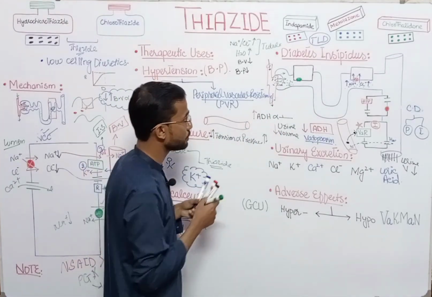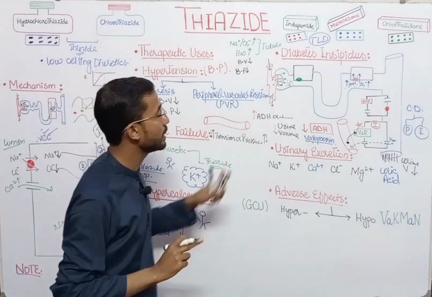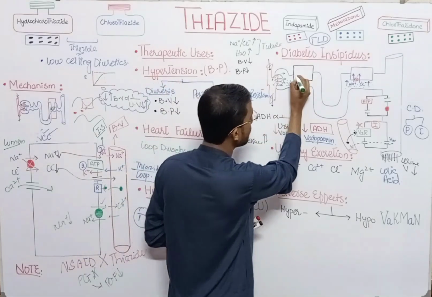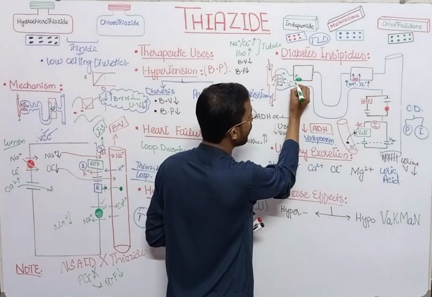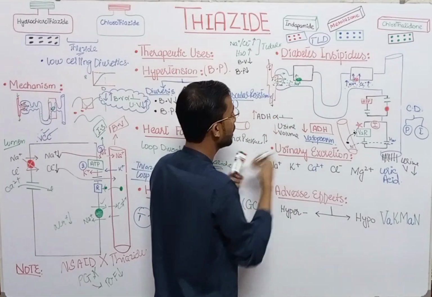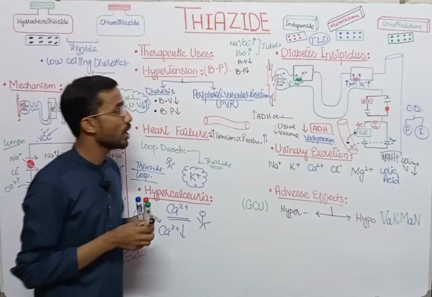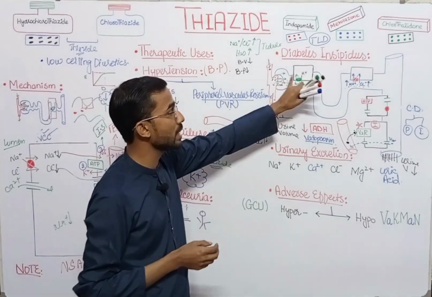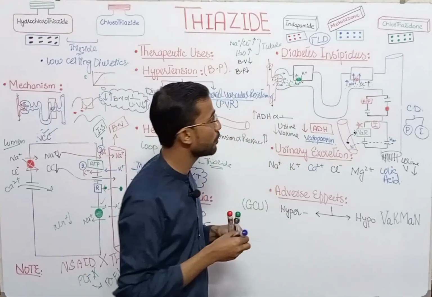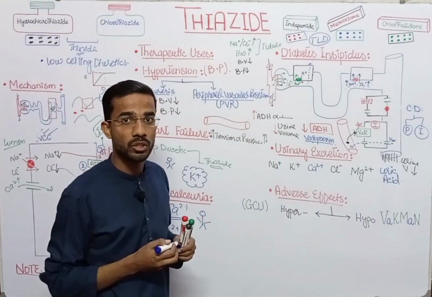So in that situation, as we know from my previous lecture, at the proximal convoluted tubule you will see the absorption of sodium from the tubule into the cell, and in exchange for that, hydrogen moves into the tubule. So if the sodium moves inside, then the water in the proximal convoluted tubule will also move towards the solute concentration.